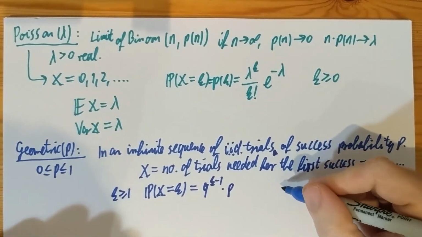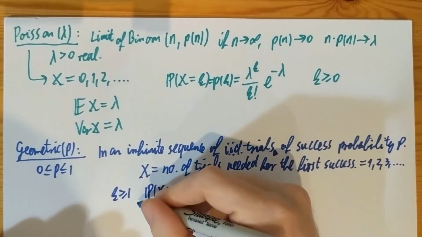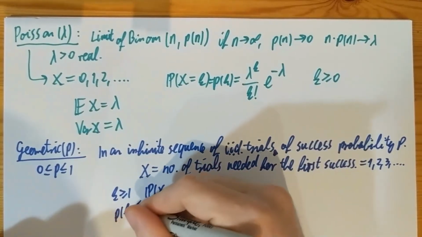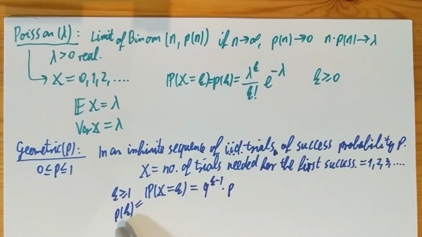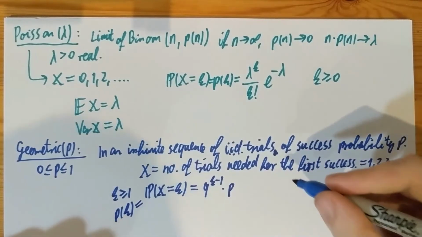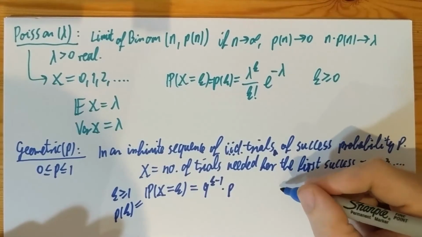Now it's not very hard to first see that this is indeed a mass function. So I'm going to call this p of k as usual. Notice that this p is a mass function. This is not the same as that p as the parameter of geometric. That's just a notational thing. There are not enough letters in the alphabet.